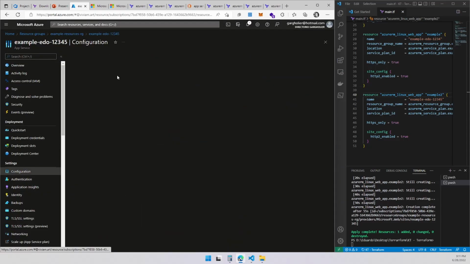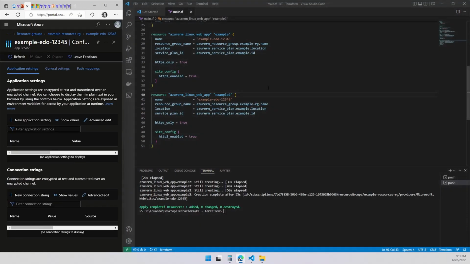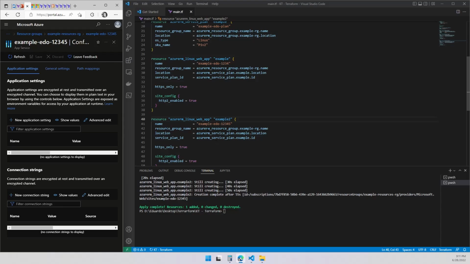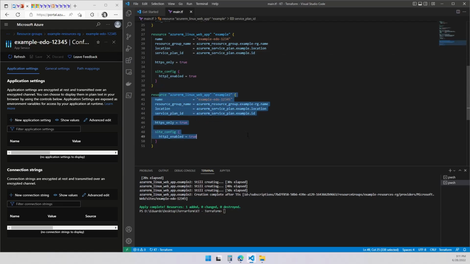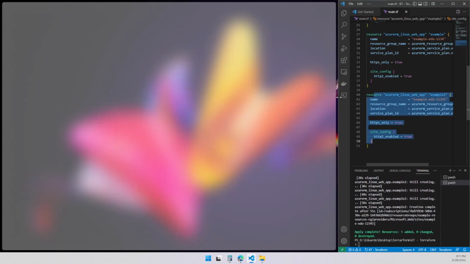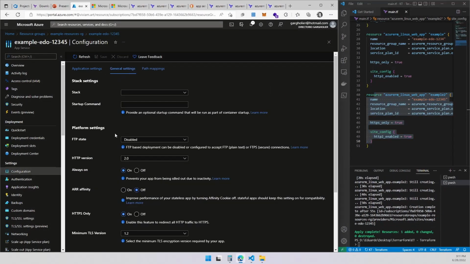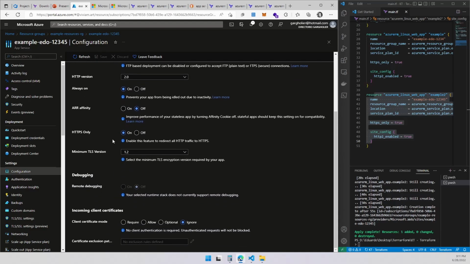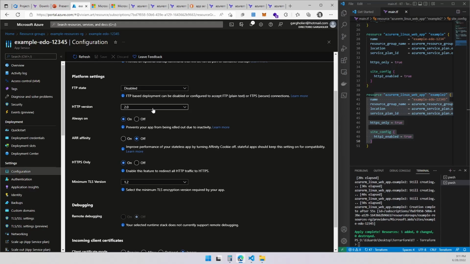And let's check the configuration to see if it checks the same thing. It's a different way when you're creating this one, because if you create 20 websites, you don't want to create the entire thing and change the service plan or create other stuff. There's a way you can just iterate this over a list and create multiple websites with the same configuration. I just did that for practical purposes, but you can see over here HTTP version, everything is running as I set it up, HTTP only and HTTP 2.0. So we're good to go for this one.